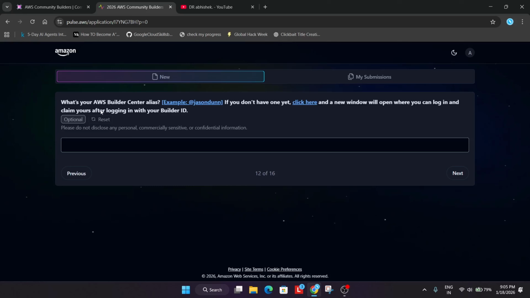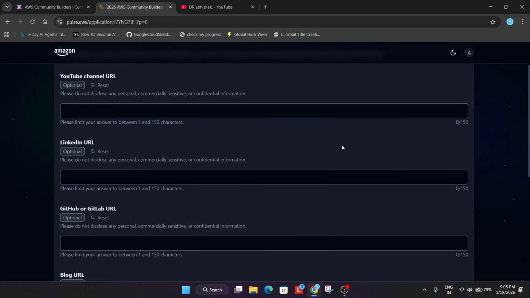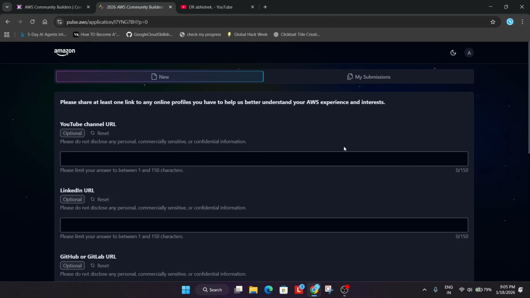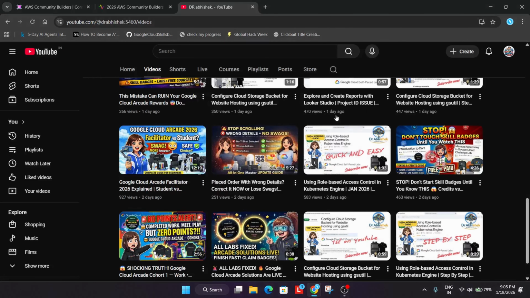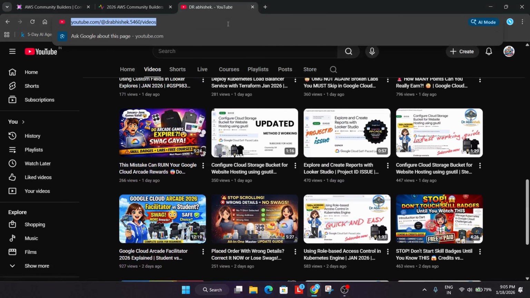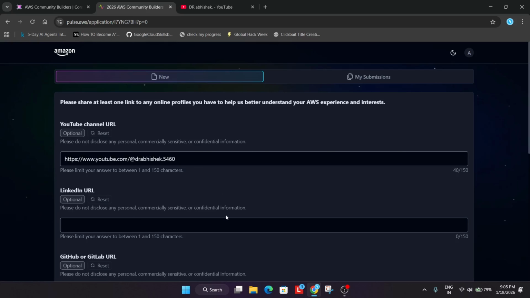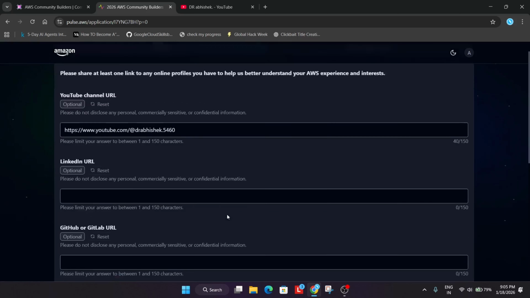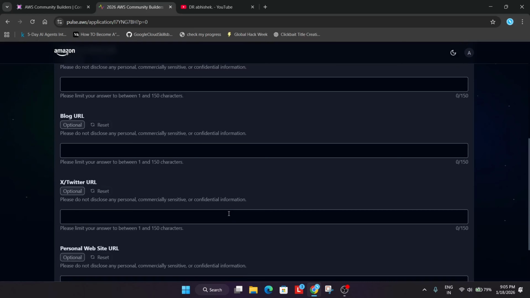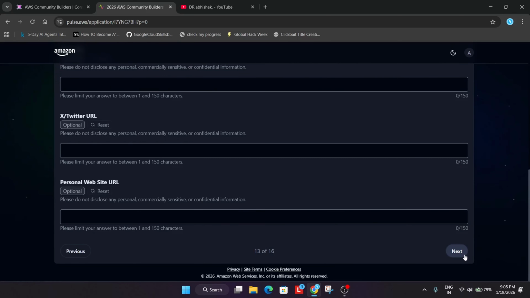So what's your AWS Builder Center alias? If you don't have one, you can just get one and claim. So it's optional. You can simply avoid it. There is no need to. Now, if you have a YouTube channel, you can mention over here. If you don't, you can just leave it. For example, I'm already having a YouTube channel. So let me just add it. In case you don't have, it won't impact much. So just share it over here. And after that, if you are having LinkedIn profile URL, you can mention over here. Similarly, GitHub, blog, Twitter, whatever you are having, you have to mention over here.